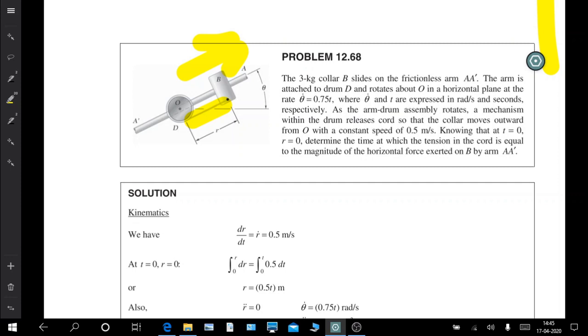Knowing that at time 0 r is 0, determine the time at which the tension in the cord is equal to the magnitude of the horizontal force exerted by B on arm AA prime.